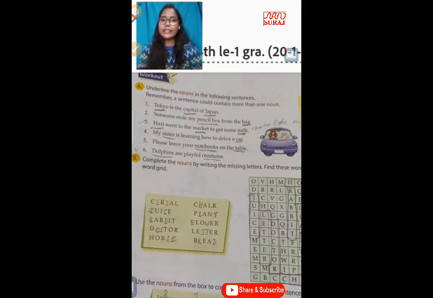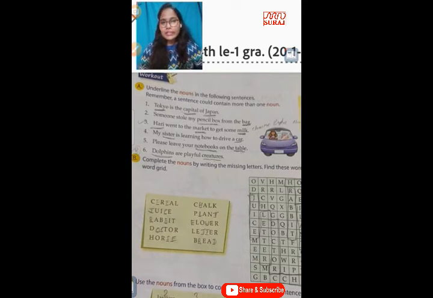In the next one: dolphins are playful creatures. Dolphins is an animal, and creatures shows the category of it. So creatures is also your noun.